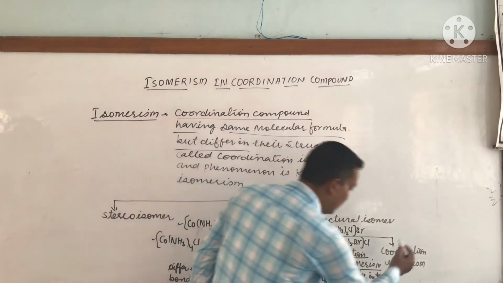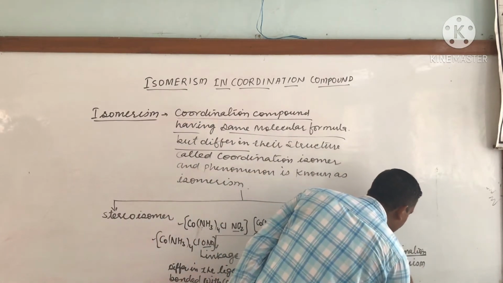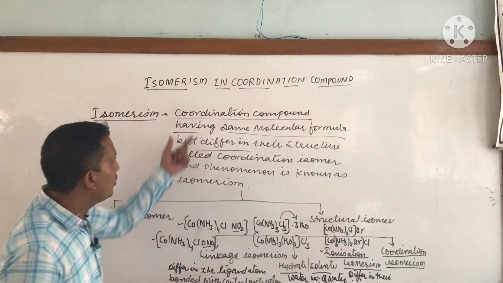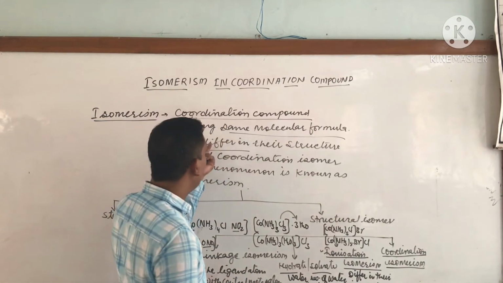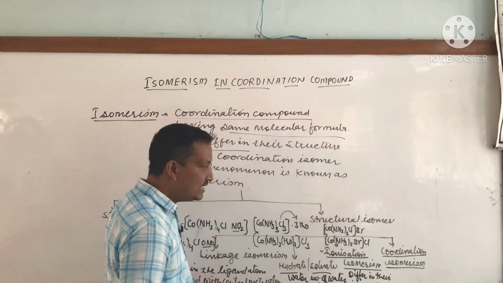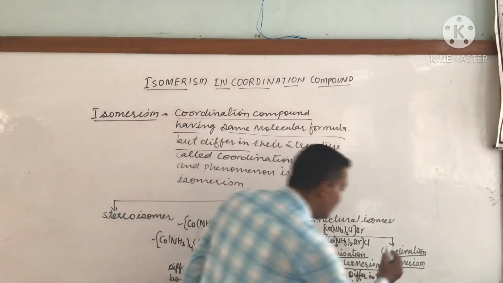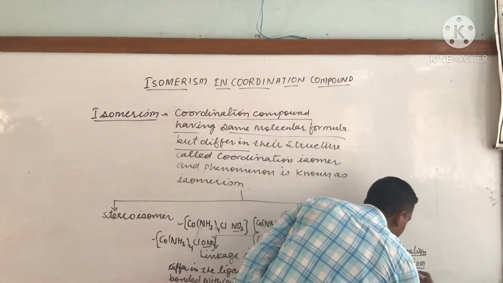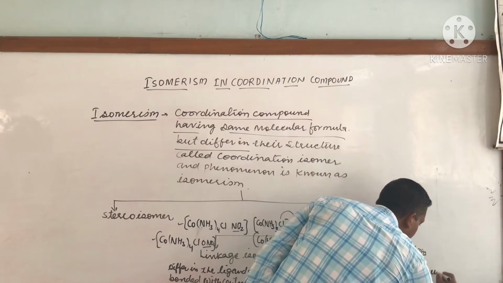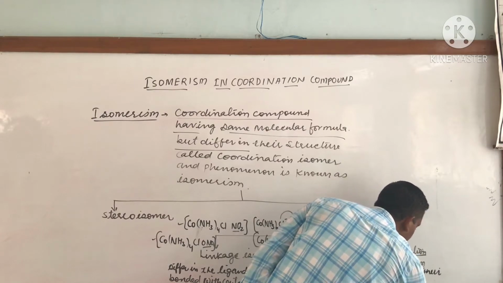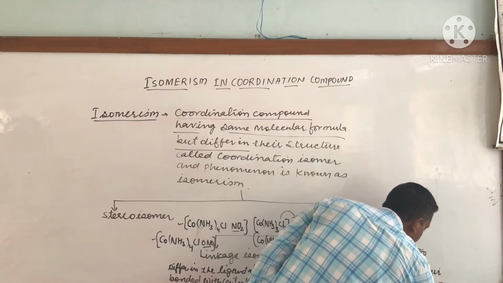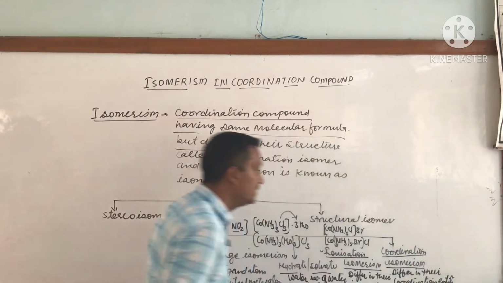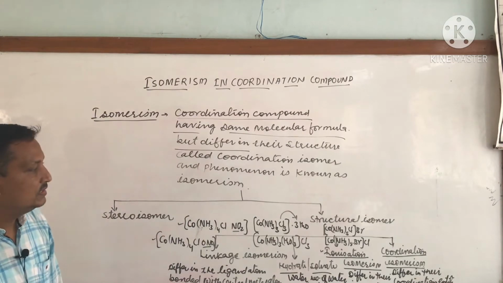Next we are having coordination isomerism. So what is coordination isomerism? As the name indicates, coordination compounds having the same molecular formula, but what is the difference? The difference is in the coordination entity. So these isomers differ in their coordination entity.